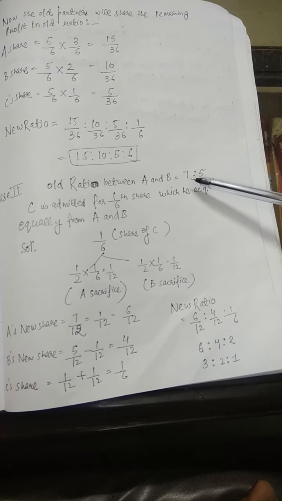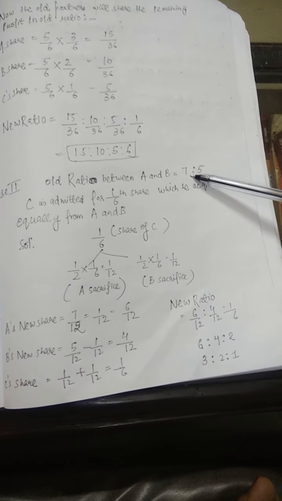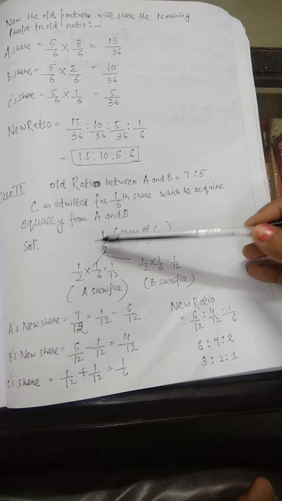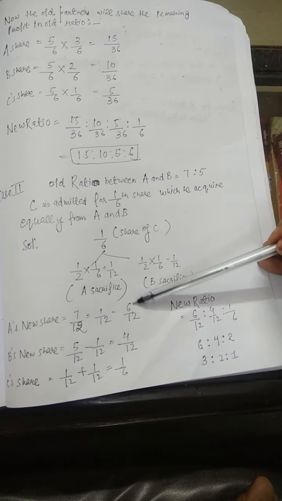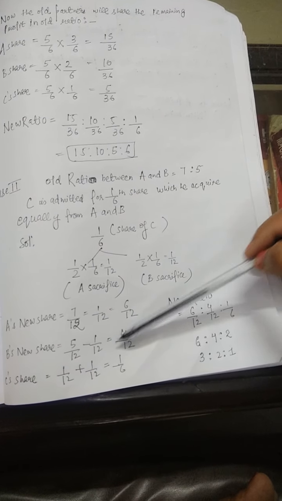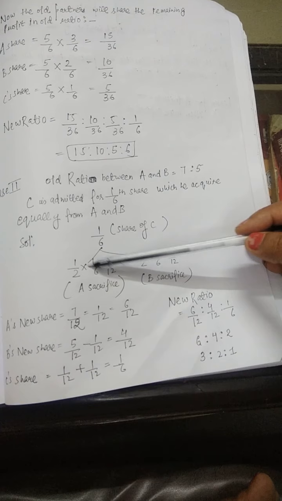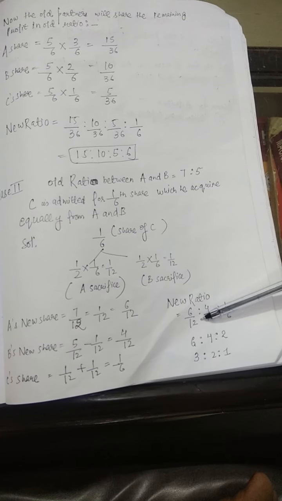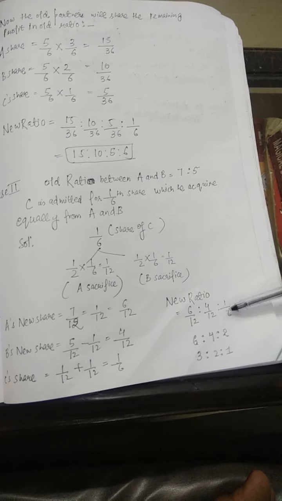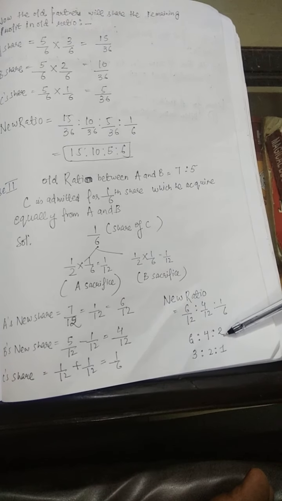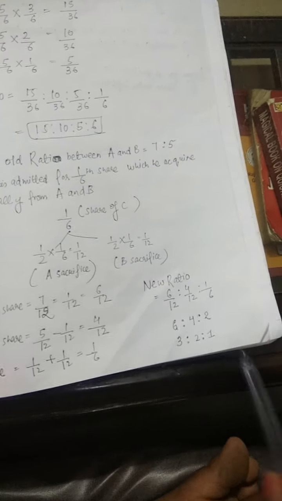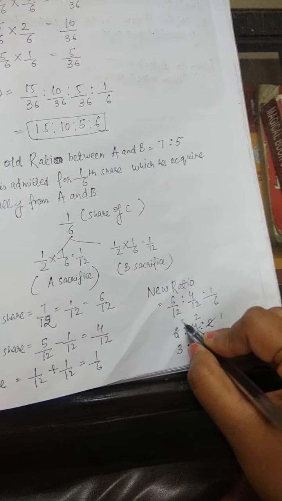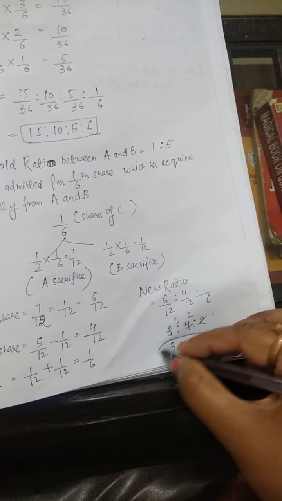Previously A was getting 7 by 12, but now he has sacrificed 1 by 12 in favor of C. So A's new share is 6 by 12, and B's new share is 5 by 12 minus 1 by 12, that is 4 by 12, and C's share is 1 by 12 plus 1 by 12, that is 1 by 6. So the new ratio is 6 upon 12 is to 4 upon 12 is to 1 upon 6, that is 6 is to 4 is to 2. We can write it as 3 is to 2 is to 1, since 2 ones are 2, 2 twos are 4, and 2 threes are 6. So the ratio will be 3 is to 2 is to 1.